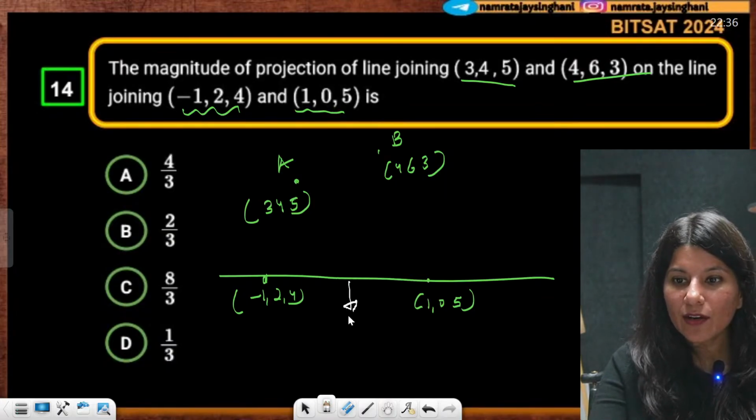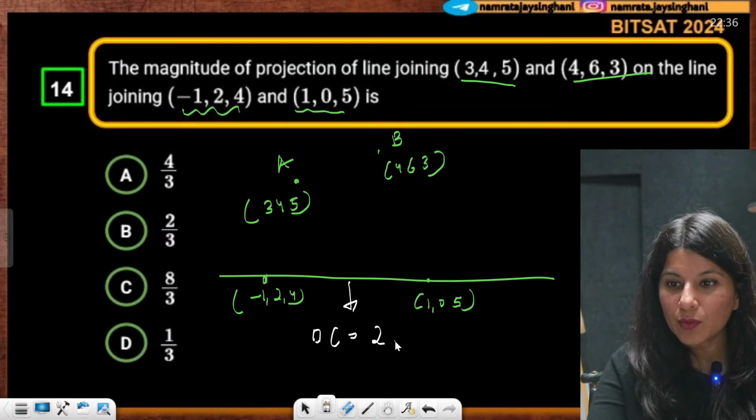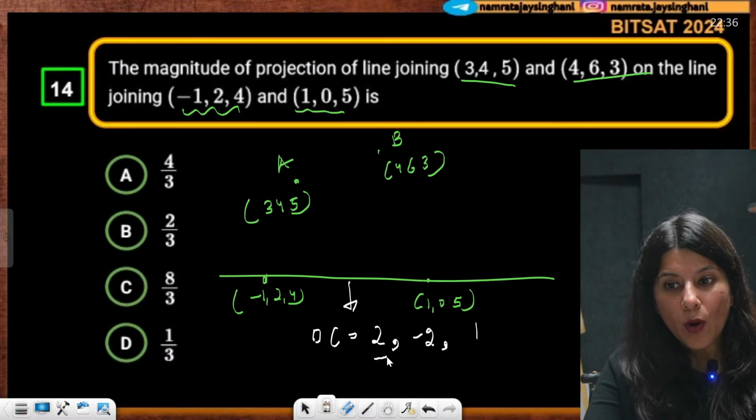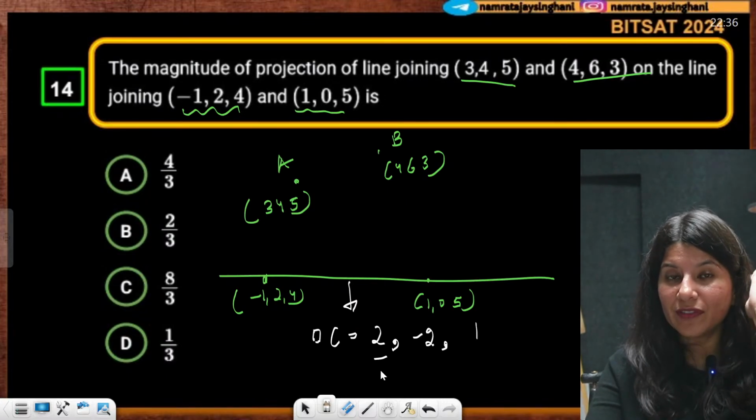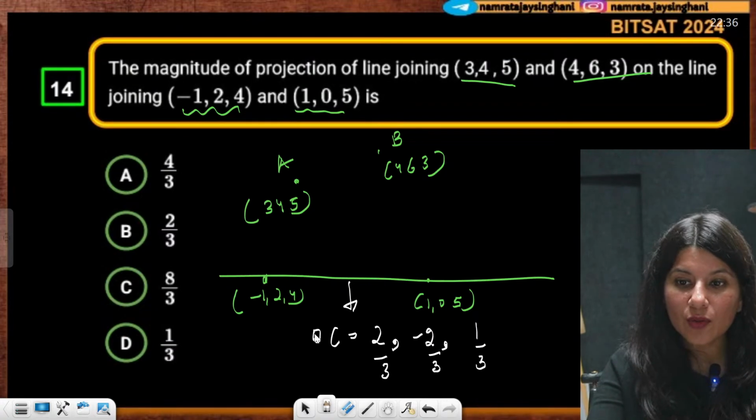So DC of this line is equals to 1 minus minus 1, so 2 comma minus 2 comma 1 upon, now square root of 4 plus 4 plus 1, so 2 by 3. Do you know how to calculate direction ratio? So this is direction cosine of this line. Okay.